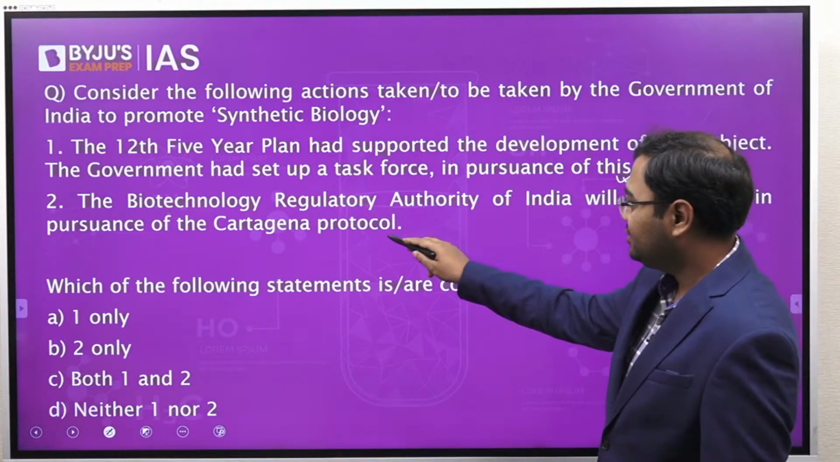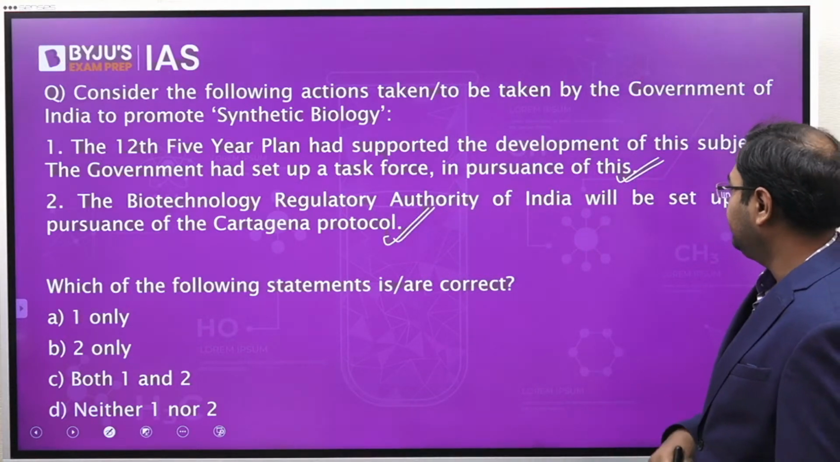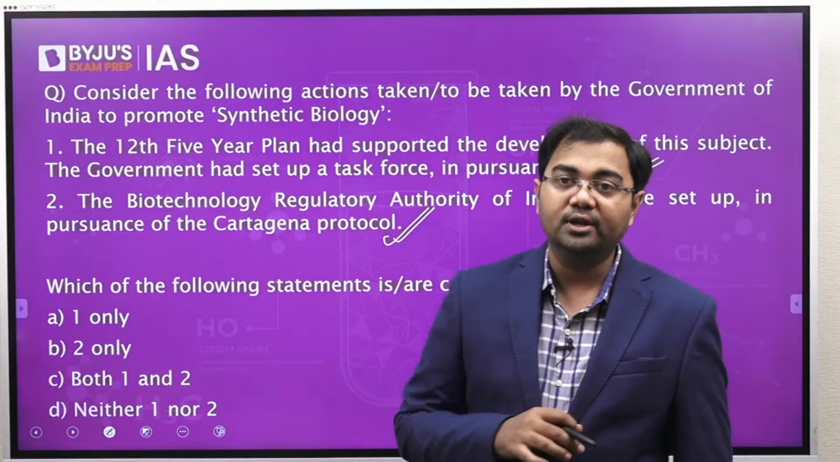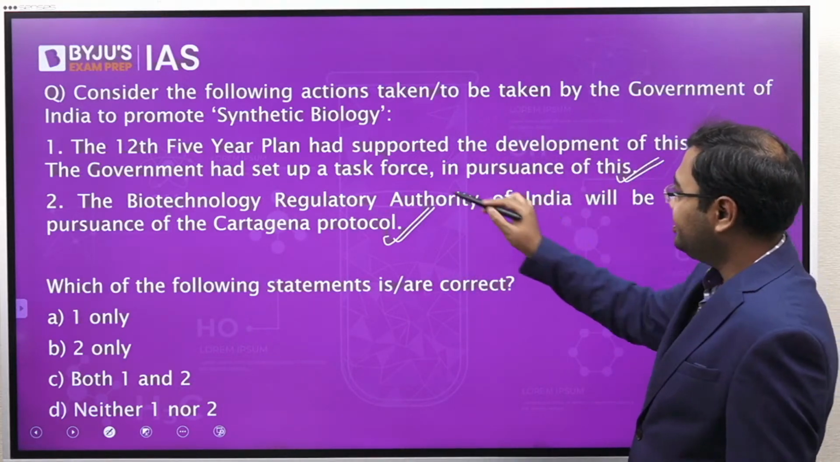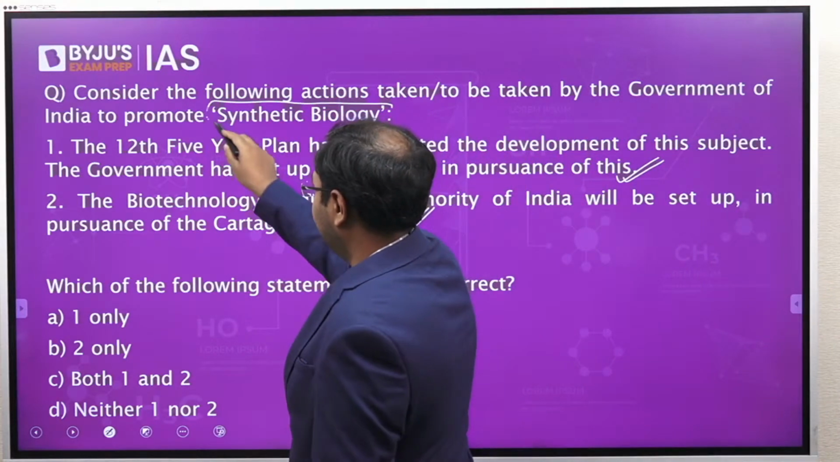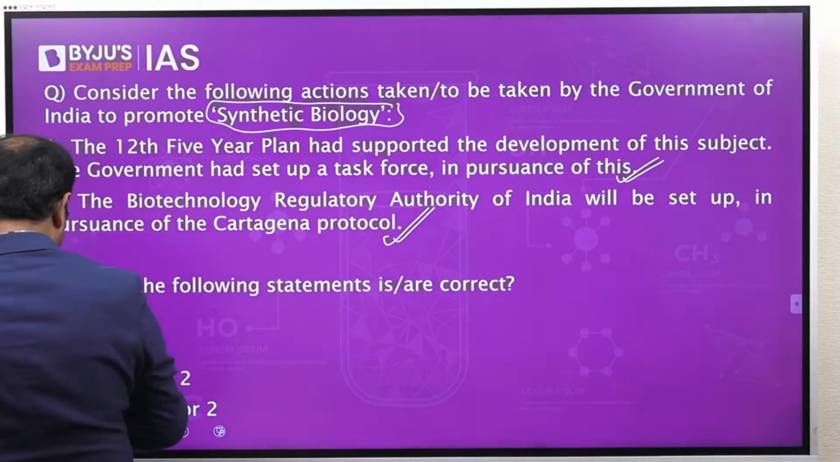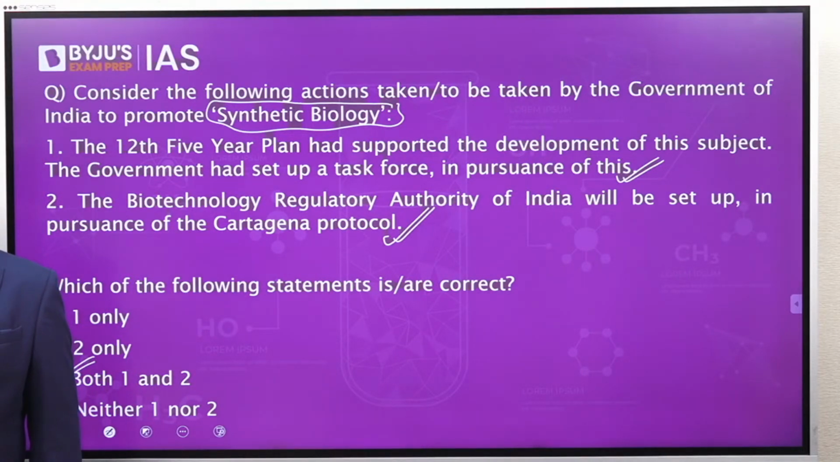And then the second option is also correct, that the Biotechnology Regulatory Authority of India will be set up in pursuance of the Cartagena Protocol. So both the statements given about synthetic biology are correct. That's why the correct answer is C, that is both 1 and 2.